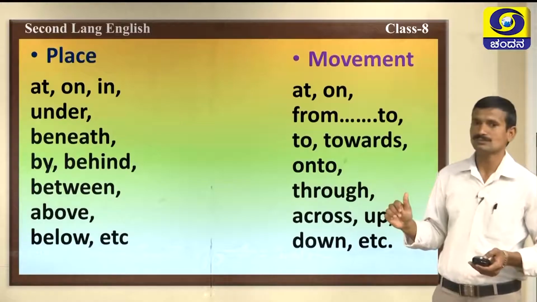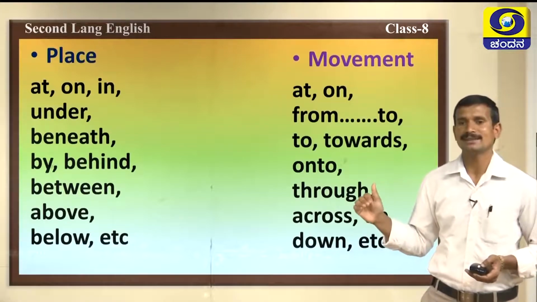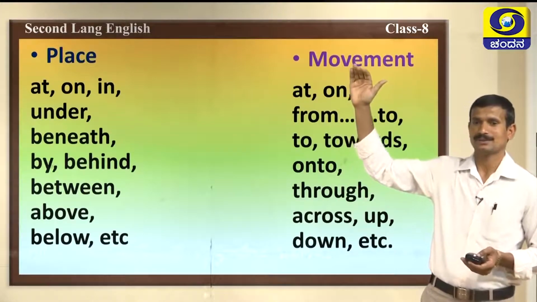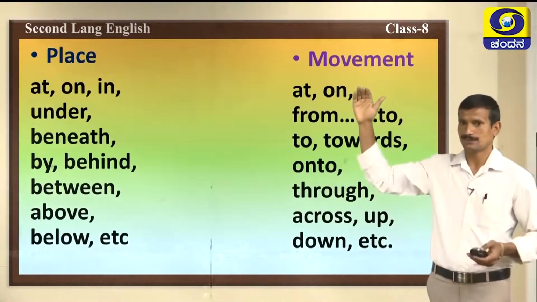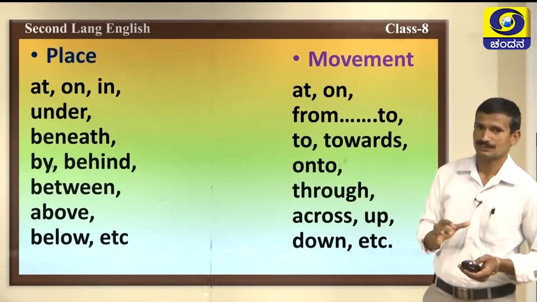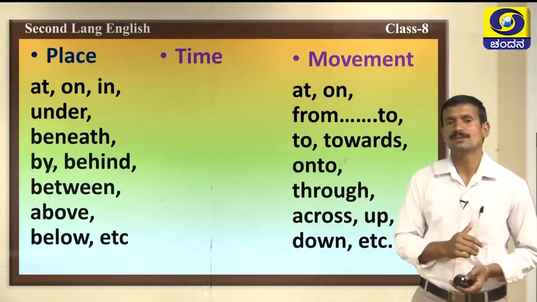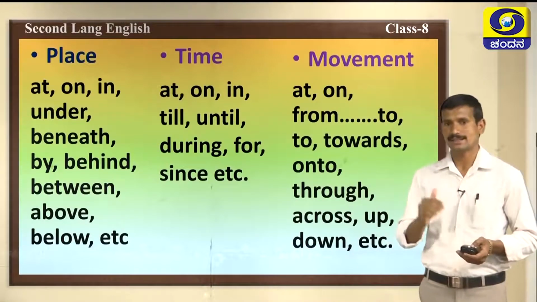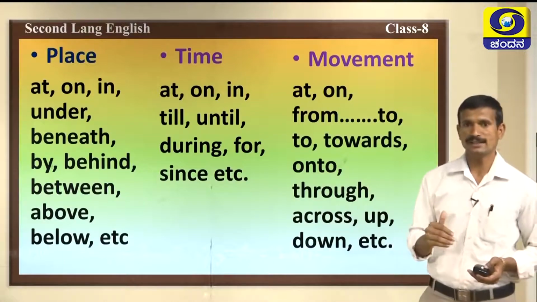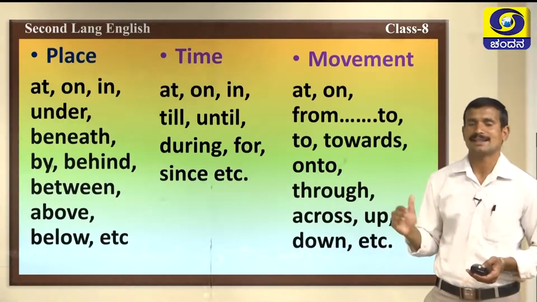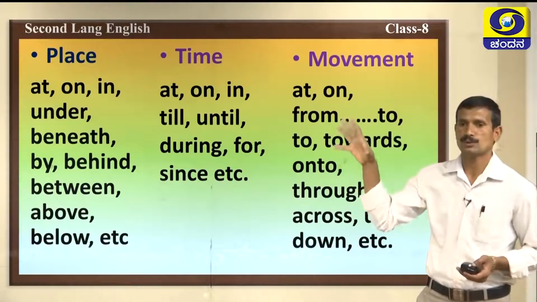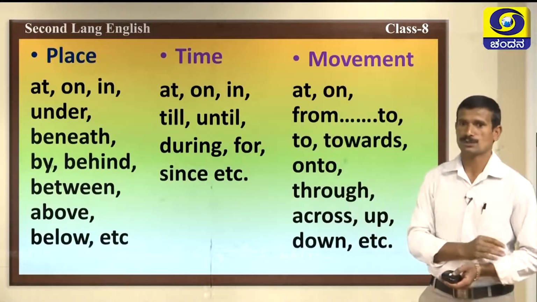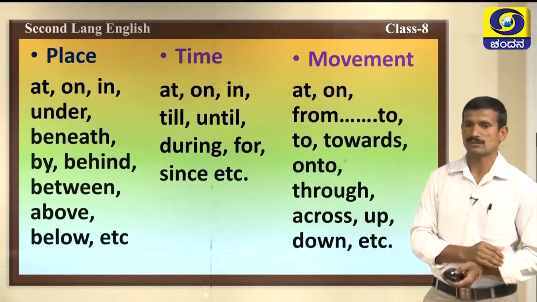Movement. They are going up. They are going up. This is an example. Next one, prepositions of time. Time means at, on, in, till, until, during, for, since, etc. These are all prepositions for time. Prepositions of time. Next one, at.